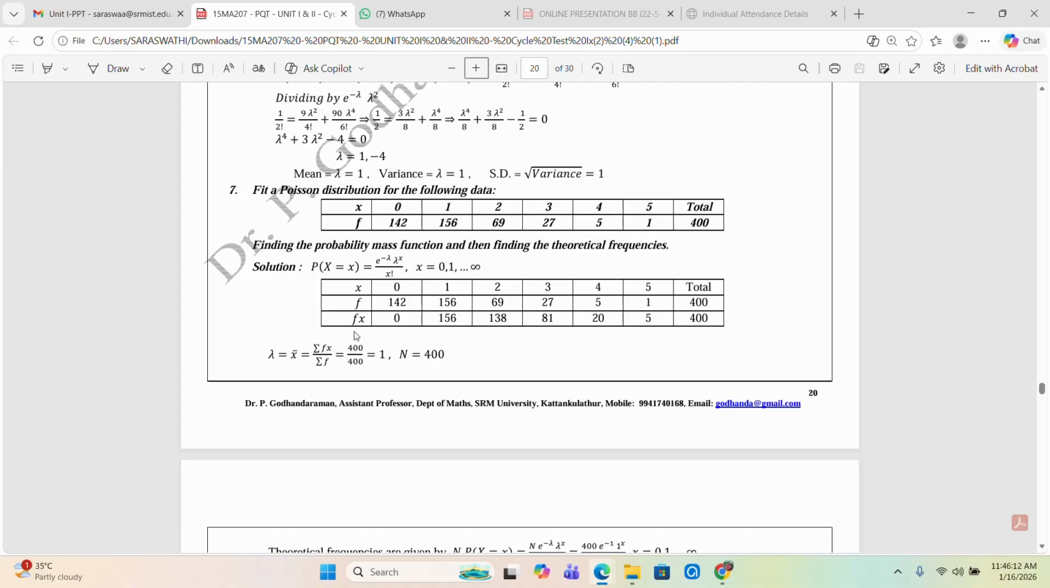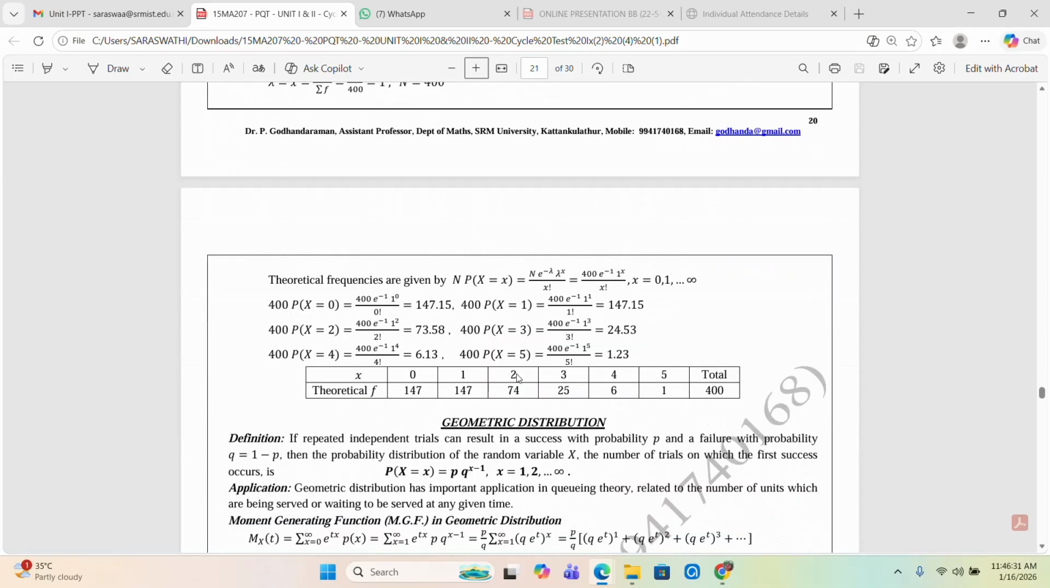So we have sigma fx equal to 400. So 400 by 400 is equal to 1. This is the calculation of the average of this table, which is nothing but lambda. Lambda is equal to 1. Now we have the total equal to 400, so here capital N is equal to 400. Now we can proceed to the theoretical frequencies.